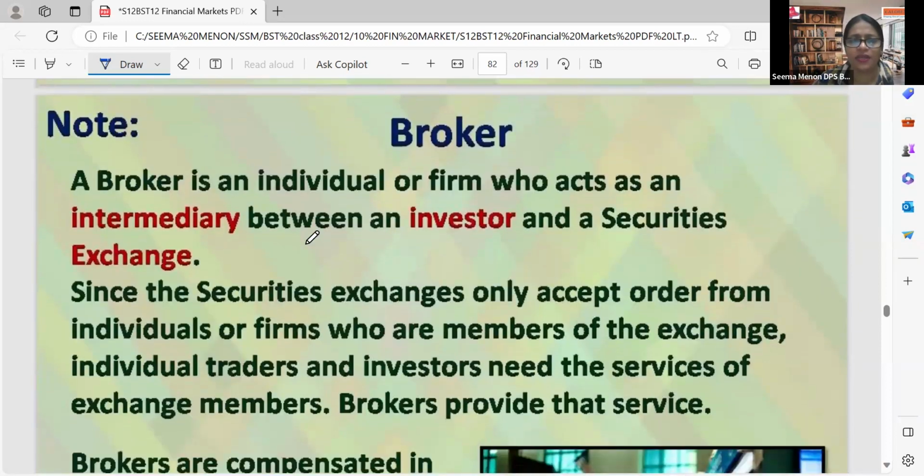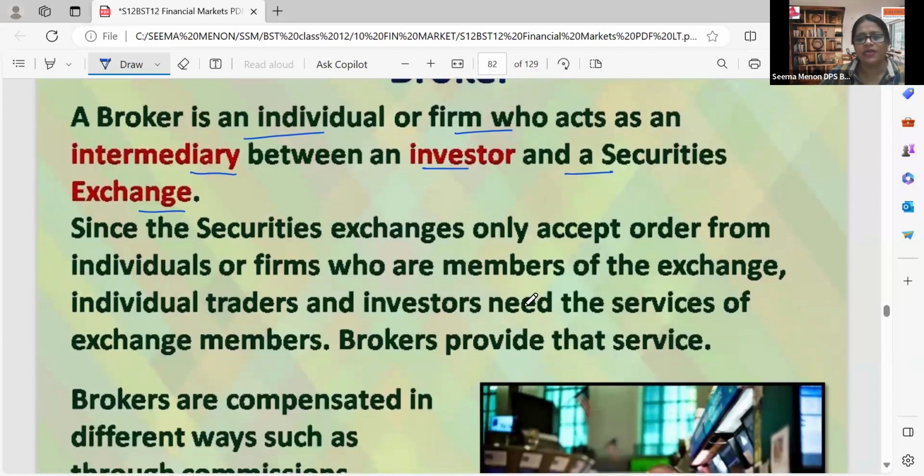Now again you have to see that broker. Who is a broker? Again we are discussing that portion. He is an individual or firm. It can be a firm also, not only an individual, who acts as an intermediary between an investor and the security exchange and stock exchange. They will be an intermediary between the investor and the stock exchange. The investor cannot directly connect with the stock exchange, so a broker is needed here.